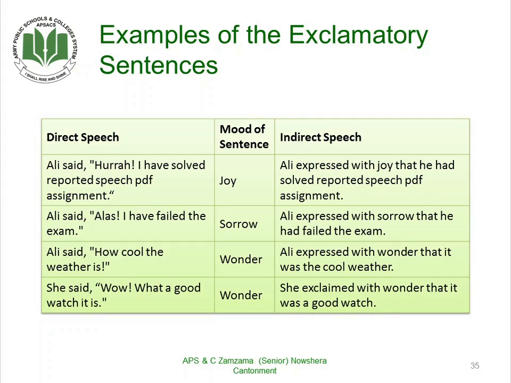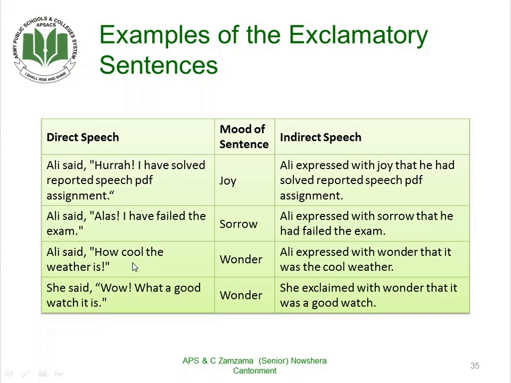Now coming towards the examples of exclamatory sentences. Ali said, hooray, I have solved the reported speech PDF assignment. Now it is some kind of joy feeling. So the mood of the sentence is, of course, about joy, about happiness. So Ali expressed with joy that he had solved the reported speech PDF assignment. Ali said, alas, I have failed the exam. Now this is some kind of sorrow or sadness. Ali expressed with sorrow that he had failed the exam.